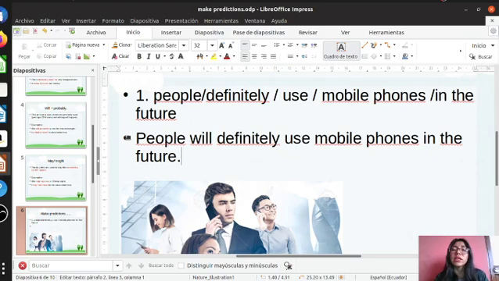Pay attention. That is my prediction based on my opinions or my beliefs. In this case, I am sure that people will use mobile phones in the future. That is my prediction for the future.